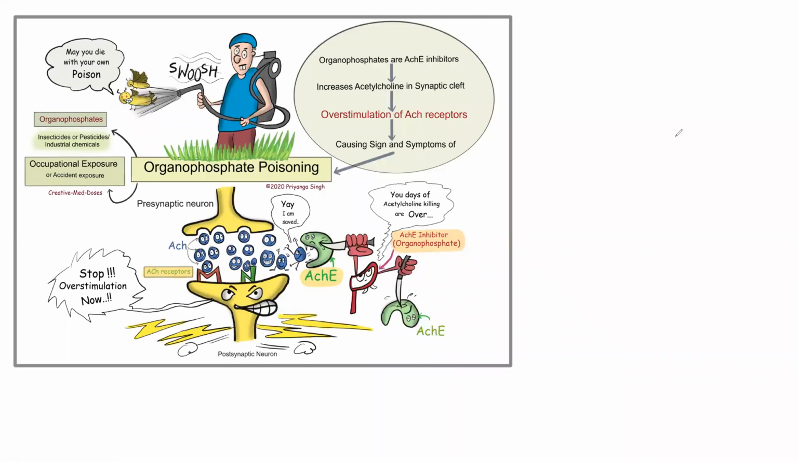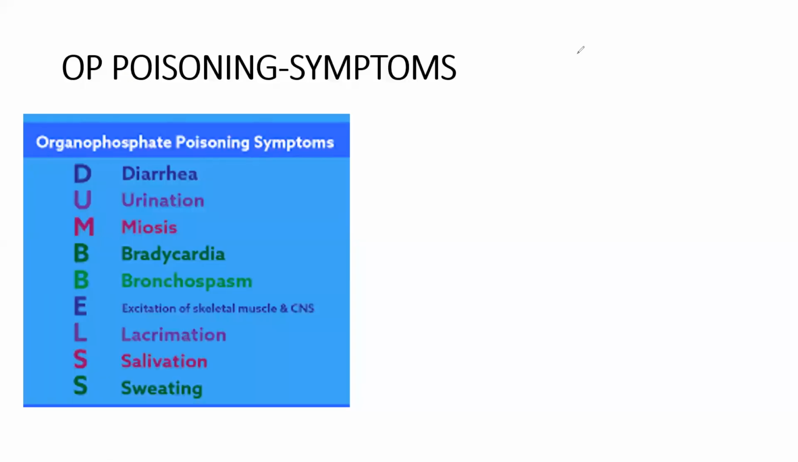So what do those acetylcholinesterase inhibitors do? They increase acetylcholine at the synaptic cleft. So increased acetylcholine leads to overstimulation of acetylcholine receptors. It leads to signs and symptoms of OP poisoning. So what are the signs and symptoms of OP compound poisoning? It can be remembered with the mnemonic DUMBBELS: diarrhea, urination, meiosis, bradycardia, bronchospasm, excitation of skeletal muscle, as well as excitation of CNS, which leads to convulsions and even hallucinations.